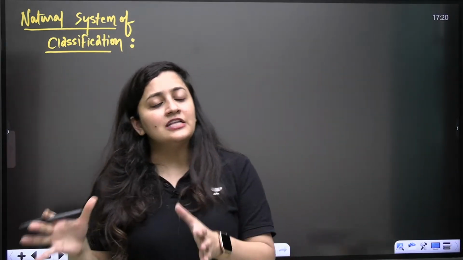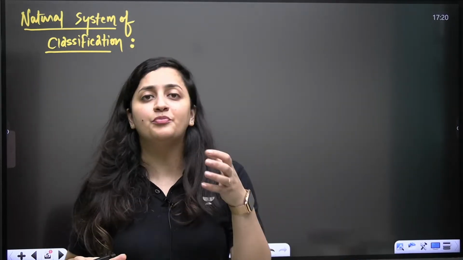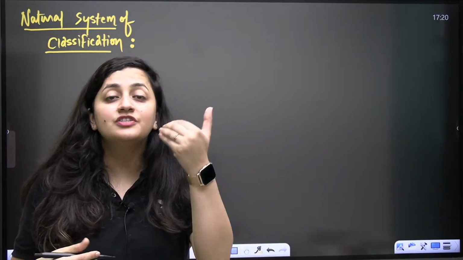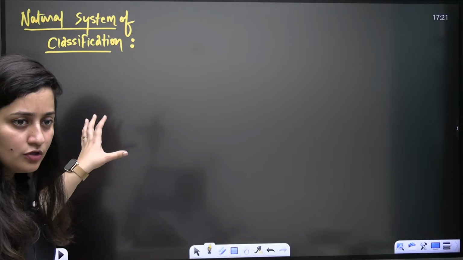Now, when it comes to the natural system of classification, they are not just preferring the morphological characters. First of all, let me explain this natural system of classification. Here, along with external characters, they are also prioritizing the internal characters, right? Even the ultrastructure and anatomy is considered. They are checking out the internal structure. So not just the external features, along with that, internal features are also preferred, which is very important, because when we check the anatomy, obviously on the basis of that, we can compare the similarities and dissimilarities with other plants also, isn't it?